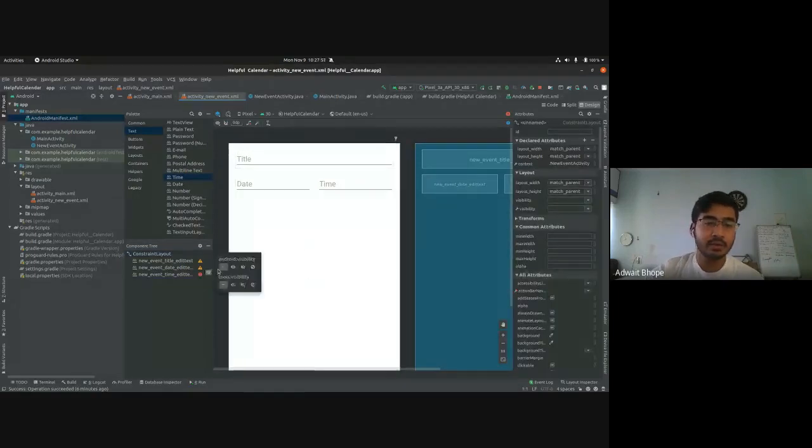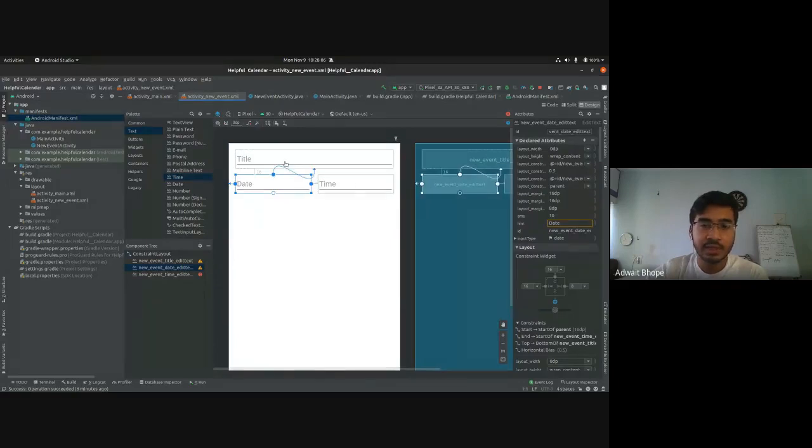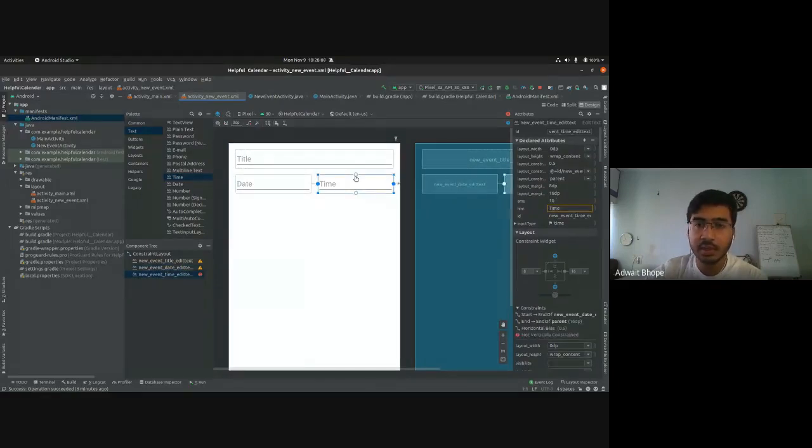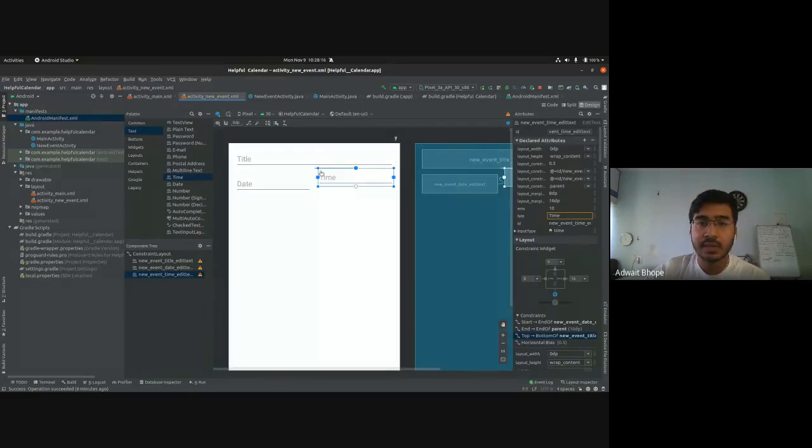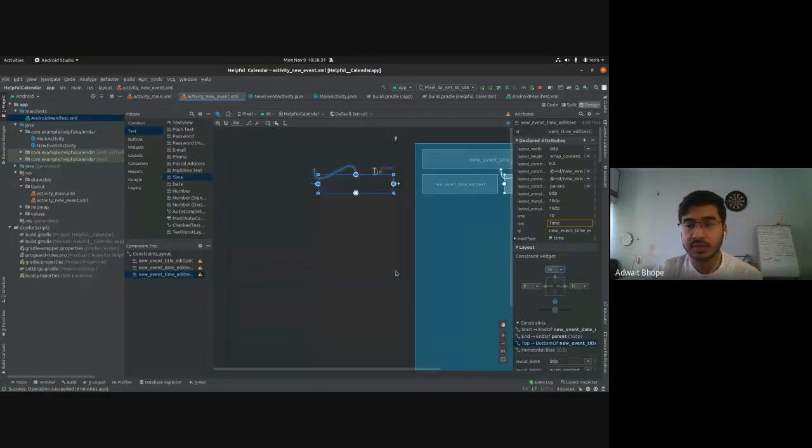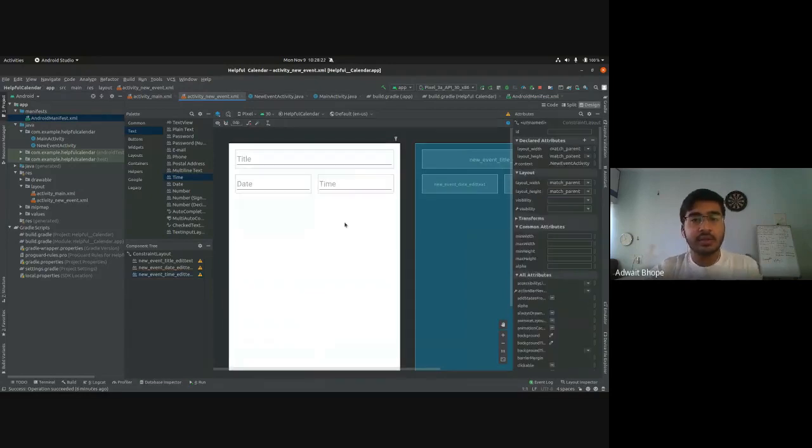Now you're actually seeing that there's a warning that says this view is not constrained vertically, and that is the new event time. We actually constrained date vertically, but I forgot to do it for time. So again, I'm going to introduce a constraint. I'm going to click my mouse, drag and attach it here. So this time will get attached to the title, and I'm going to change the value to 16. Now that error is gone, and it is done.